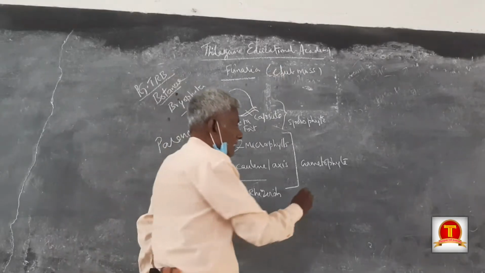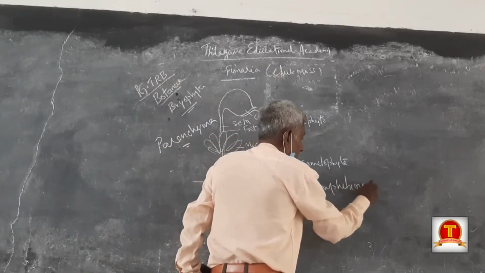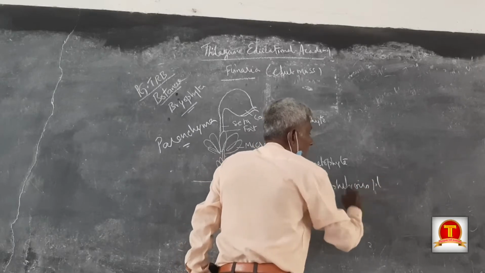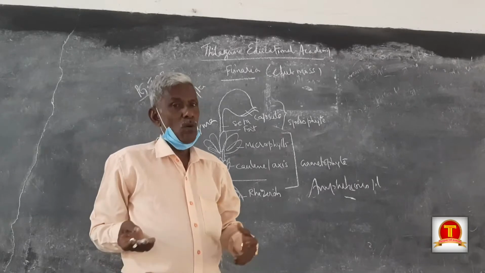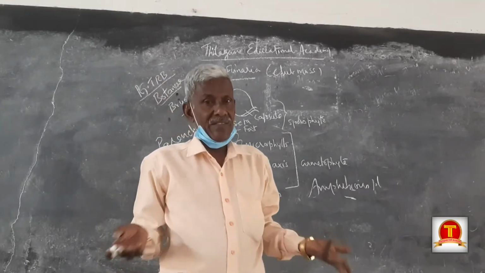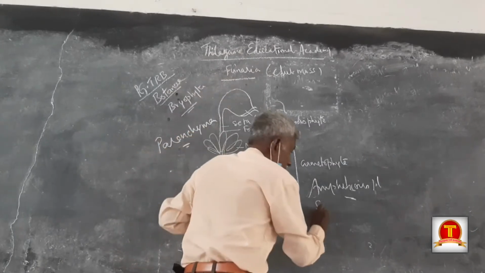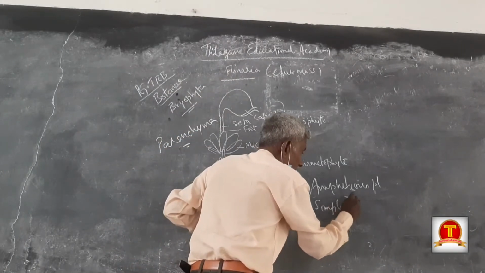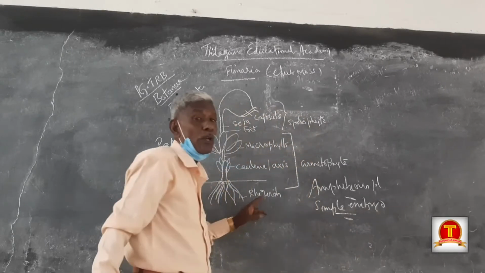Bryophytes are called amphibious plants. They need both water and land for their life. And very firstly, simple embryos are formed, so simple embryophyta.